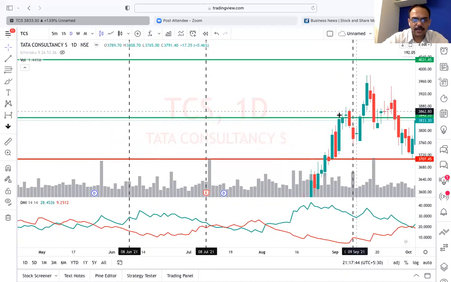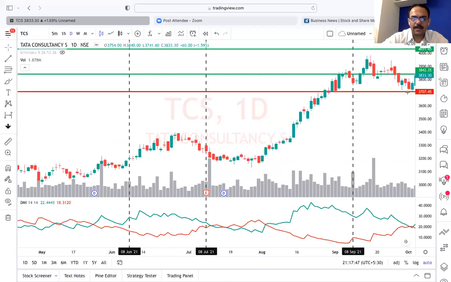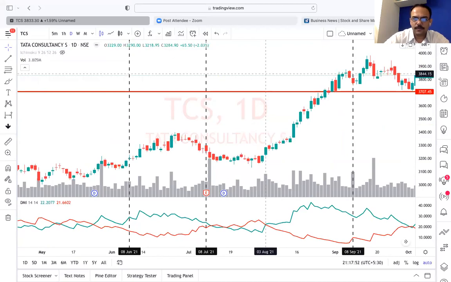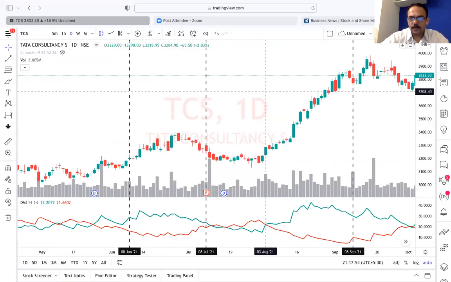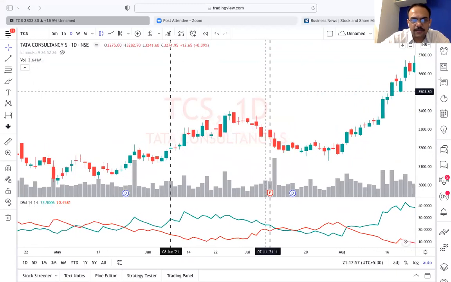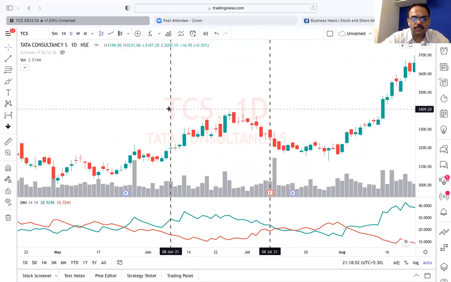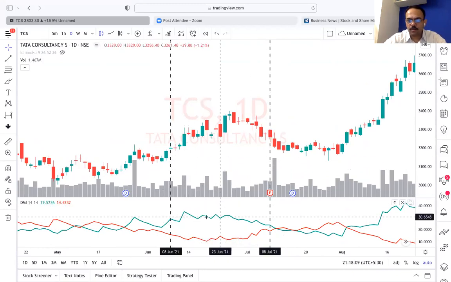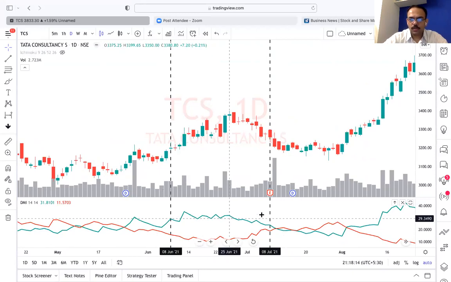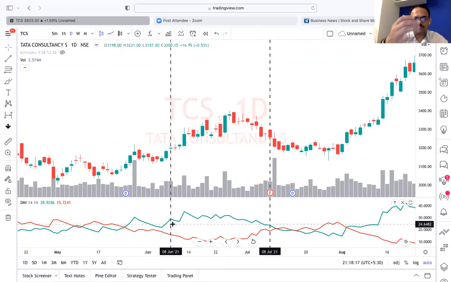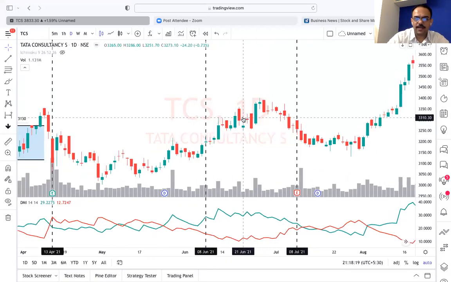Now let's see here. If you see in the prior cases, I will just delete these lines. Wait. Now here, if we go from 8th July to 8th June, within this is the earnings date, July to June, was there any green crossover above the red? Hello? Was there any green crossover above the red? So we cannot take the trade because of the ADX.